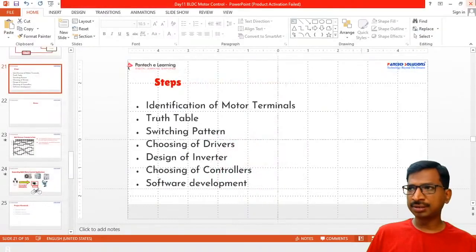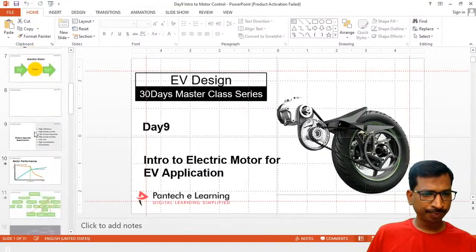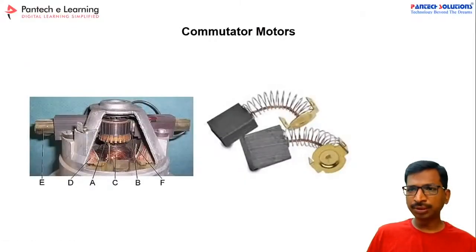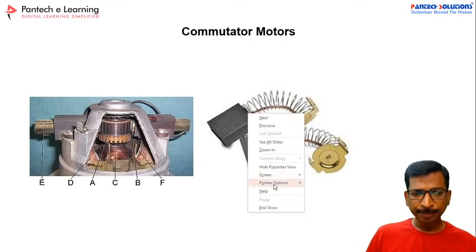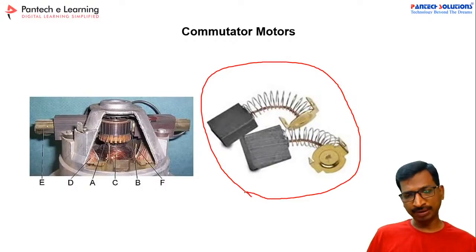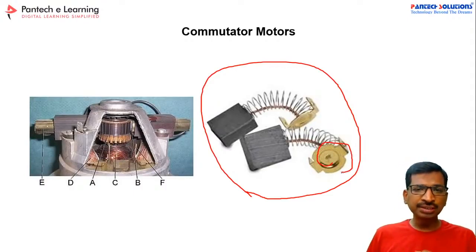Forget it, where it is, I will show you. So like this, the commutator will be placed in the motor. Yeah, see here, are you able to see this one? This is the commutator which is going to be placed on the rotor part. This part will get connected with the coil. Due to that, we are getting the alternate voltage on the rotor side.